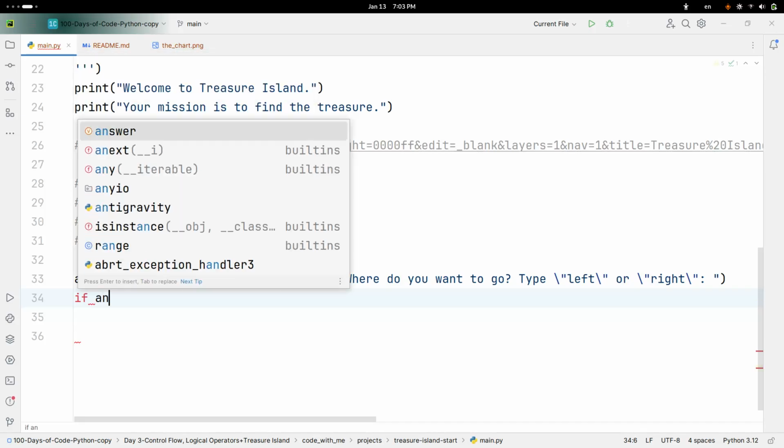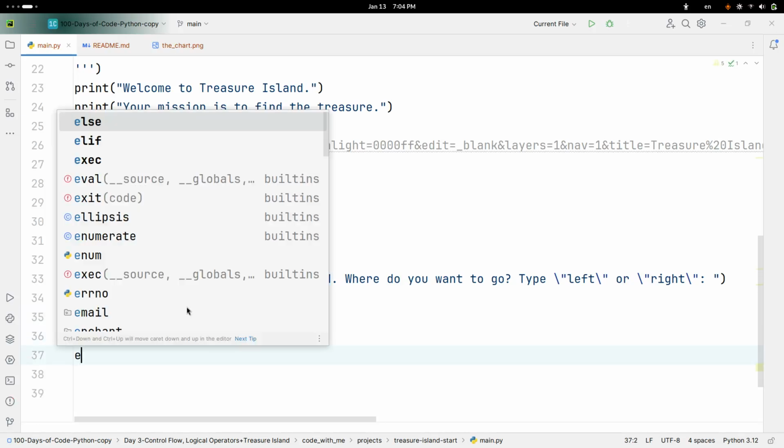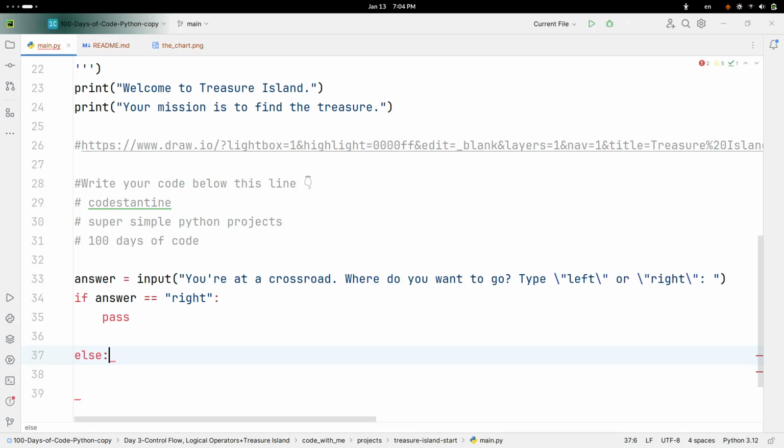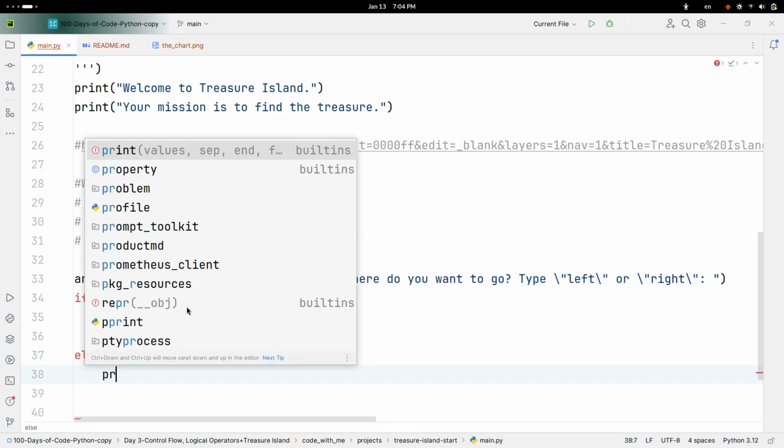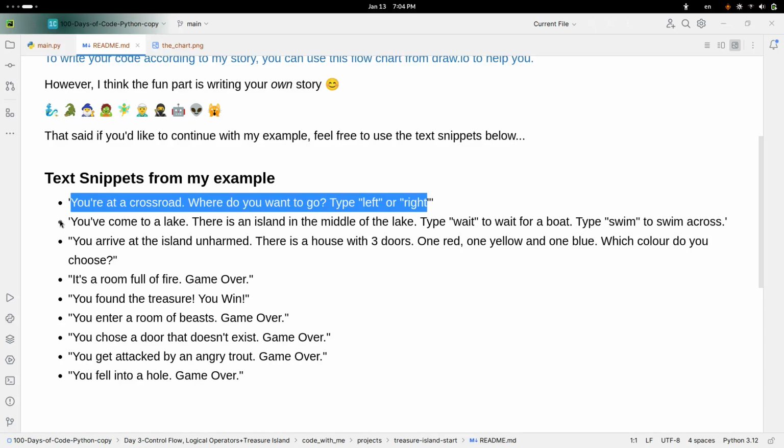If answer is equal to right, something happens, then we just write pass or something. Yeah, and else it's game over, right? So what is the message?